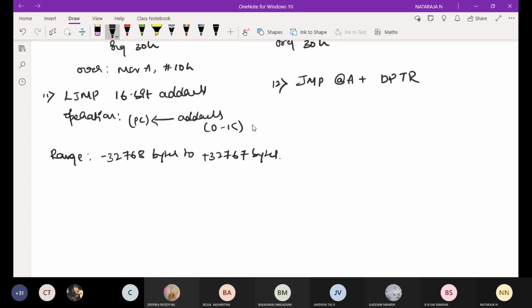Operation: program counter is stored with accumulator plus DPTR. Note, this instruction is not used widely.